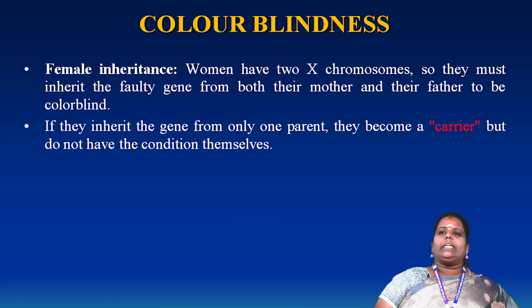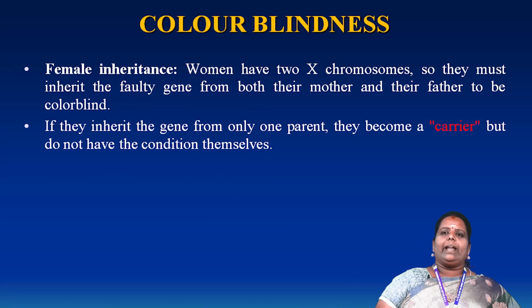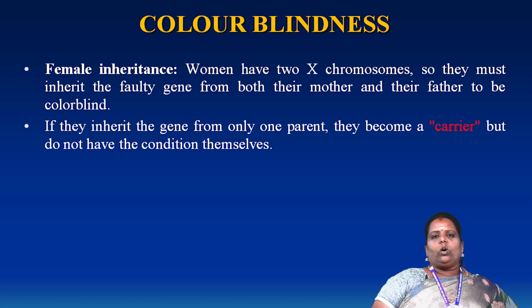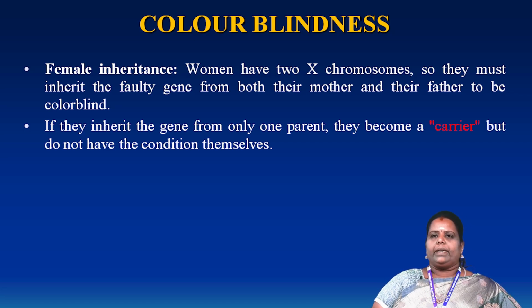In the female inheritance disease, women have two X chromosomes, so they must inherit the faulty gene on both. If the mother and the father are both color blind, why? Because the mother also has X chromosomes. If the gene is dominant on the X chromosome, the person is affected automatically.